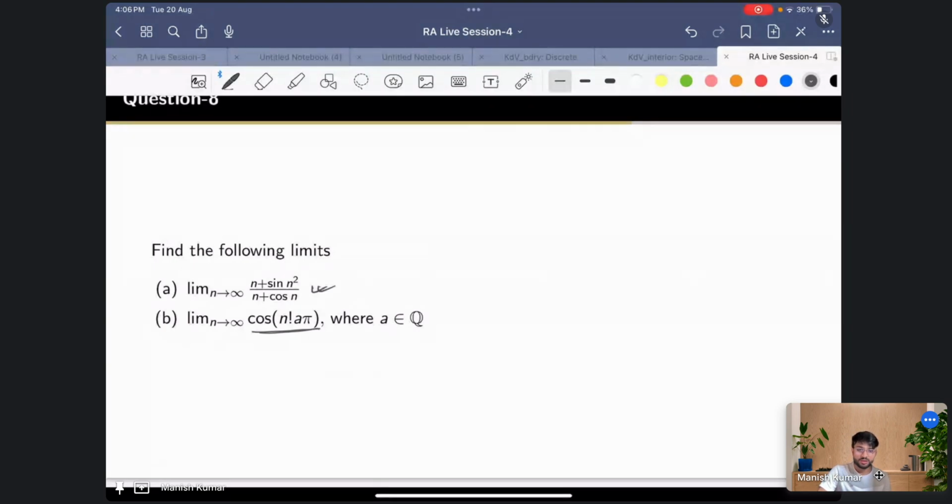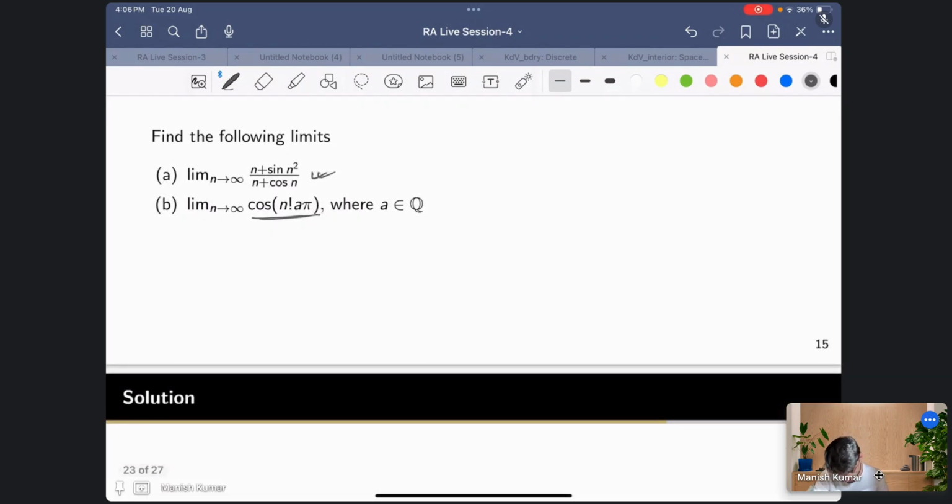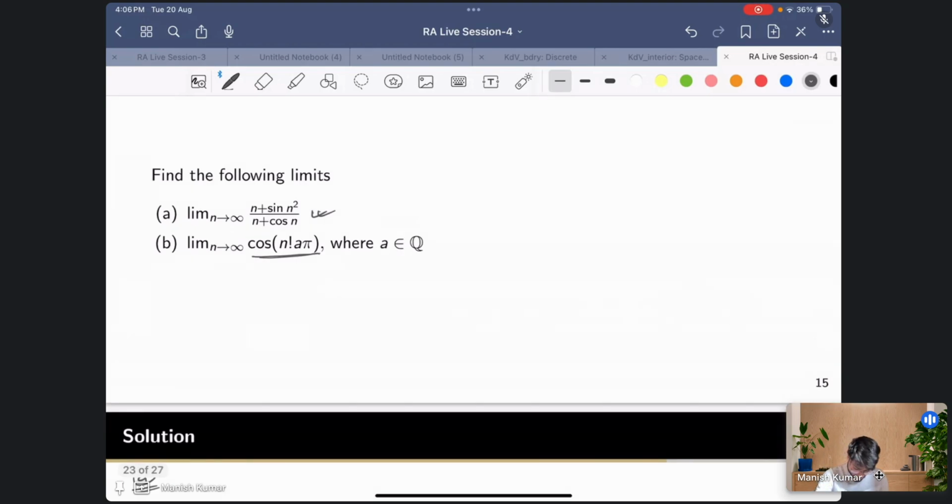And then you have to find the limit. Okay, so let's begin. The second one is a bit, I mean, not complicated, you just have to handle it carefully. Otherwise it's simple. So let's begin with the first one, the a part. If you look at the limit, it seems that it's n and then you have some bounded term. Here also you have n plus some bounded term, so the limit should be kind of 1, right?